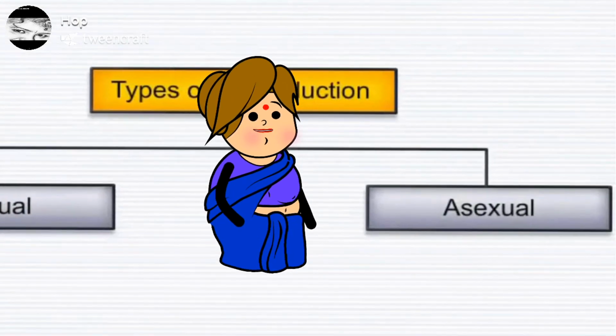Hence you would have known the idea of reproduction, types of asexual reproduction, and the advantages and disadvantages of asexual reproduction. In the next coming classes, we will see about the reproduction occurring in flowering plants and animals.